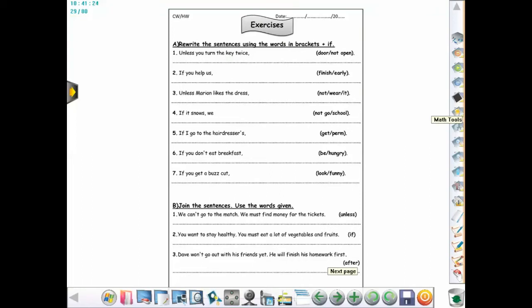So you can open page 25. Okay, number one, unless you turn the key twice, the door doesn't open? So I cannot say door don't open. So the door doesn't open? No, I say the door will not open. So I say, unless you turn the key twice, the door won't open.